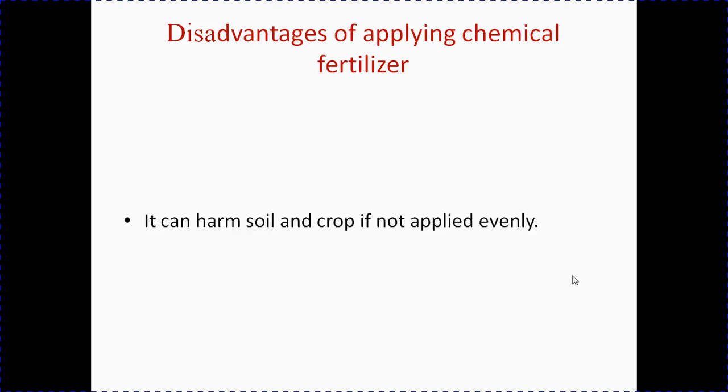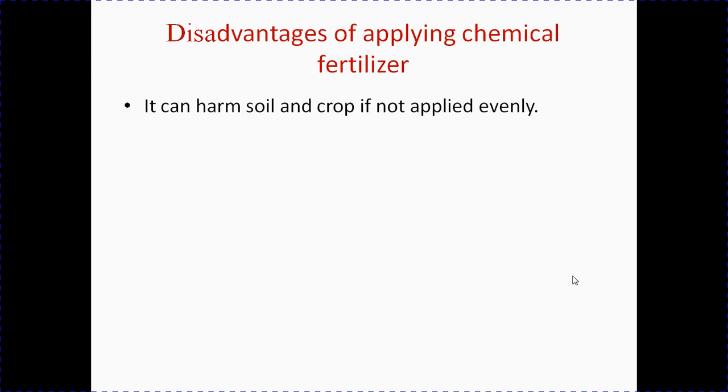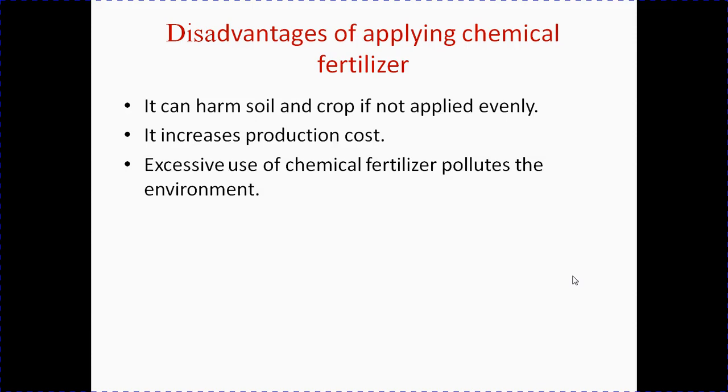Chemical fertilizers have some disadvantages too. They can harm soil and crop if not applied evenly. They increase production costs because they are produced in factories with valuable chemicals.